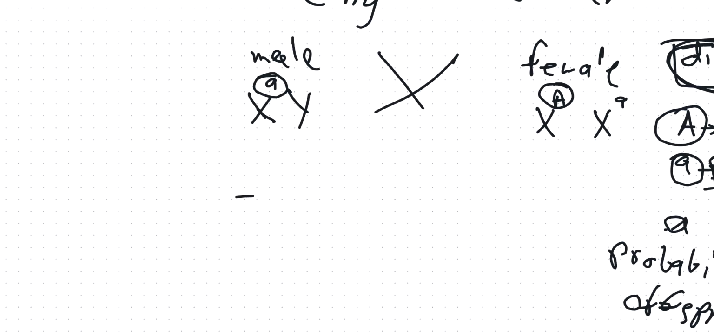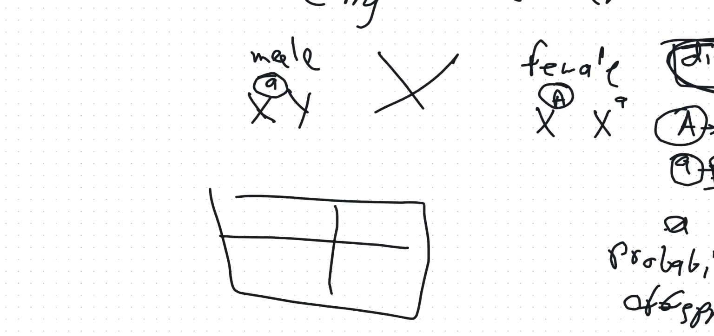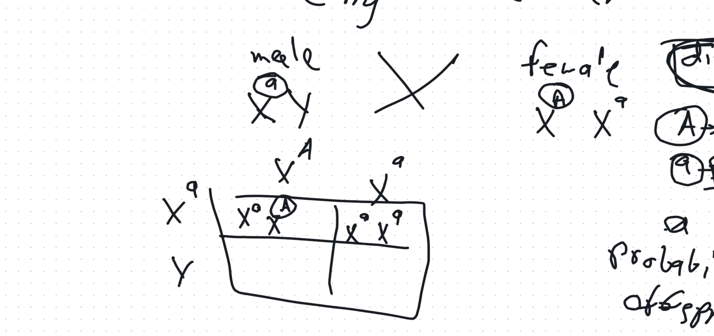Again, I make my diagram for offsprings. I write the male first, X with the recessive allele, then Y, and then female, I write X capital A, dominant A, and then small a. And then I simply do the simple maths. So X small a, X capital A, and here X capital A, X capital A. You usually write this first, but that doesn't matter. And then Y and X capital A, and Y and X small a.